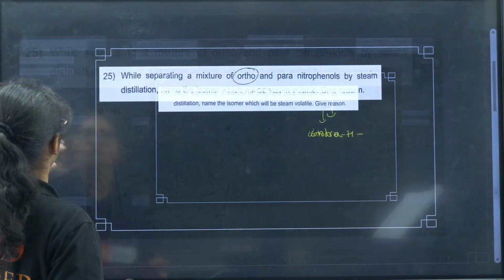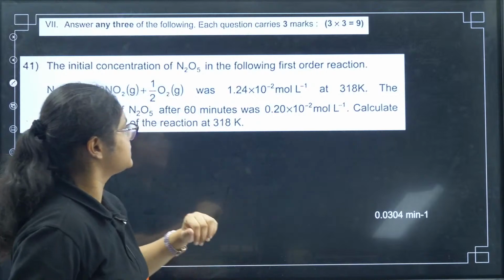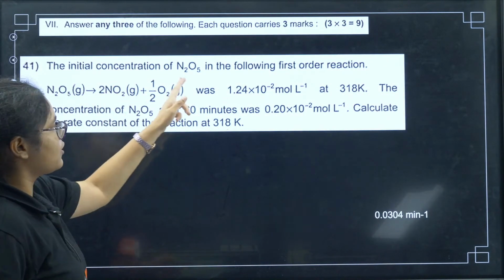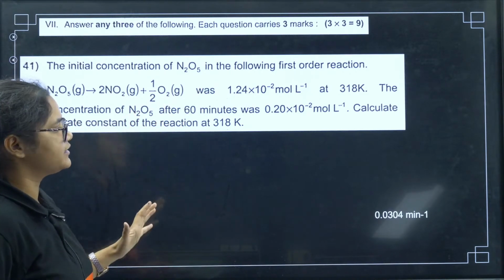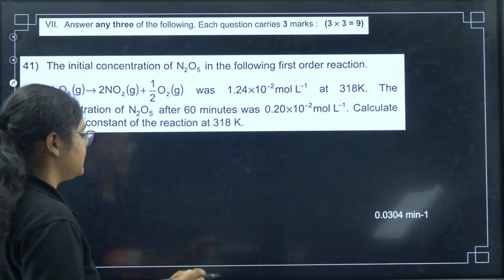Now I can see so many students reacting and asking for MCQ and then numerical questions. So let's move to numerical questions, students, as per your request. The first question, question 41: the initial concentration is given, the final concentration is given, and you have to calculate the rate constant. This is a very simple, very easy question.